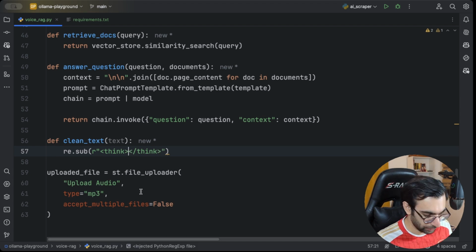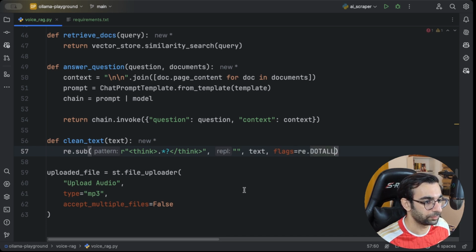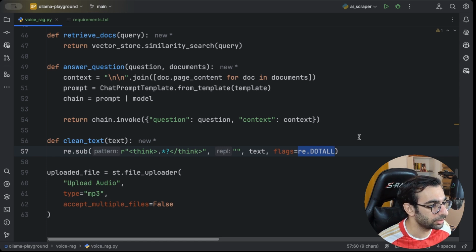And anything in between, which I will show like this, I want it to be replaced with nothing. So I want to just remove this whole text inside the think tag. I'm gonna pass the text that I want to clean, and I'm gonna also add a flag re.DOTALL, which controls how we are gonna treat new lines as well.